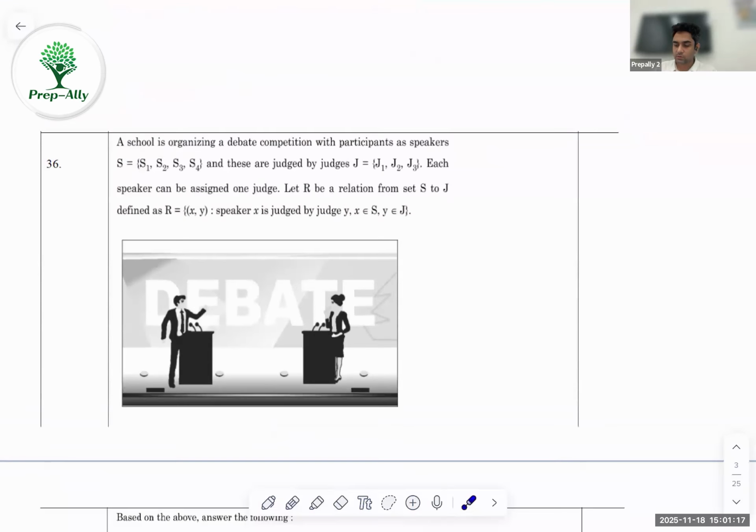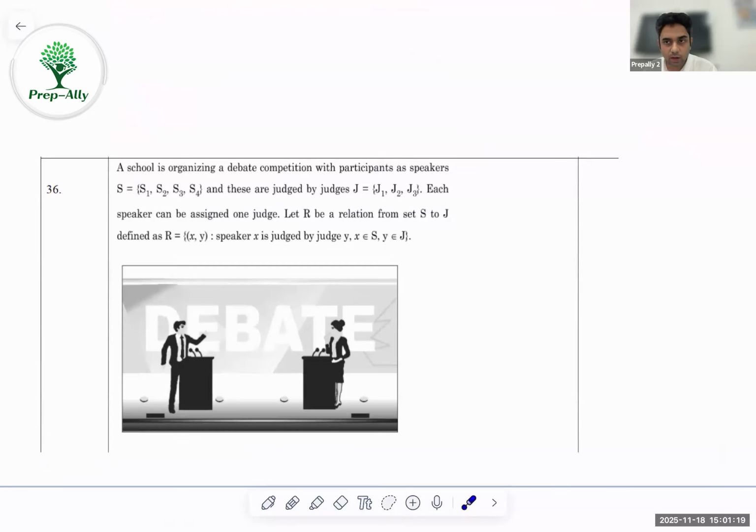Then we had case study questions from relations from last year's paper. Let's have a look at it and also understand how we can represent it. By the way, I've told you again and again in this video: when you look at a question, pause the video, think on your own, try it out, and then look at the solution. Understand how you are supposed to explain and write it so that you get full marks in your board exams.